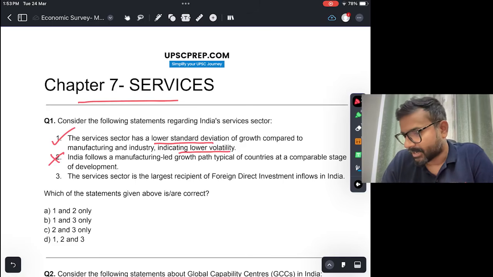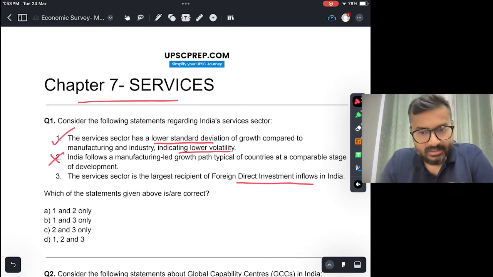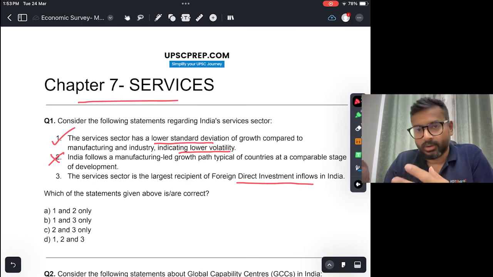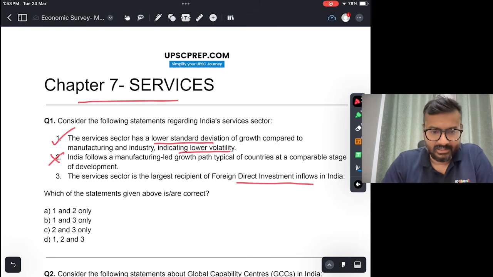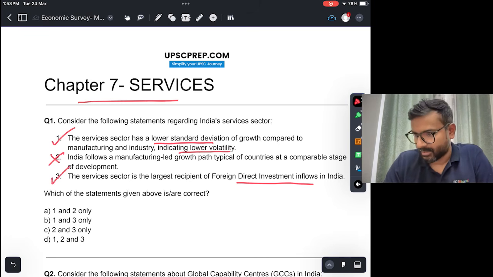The services sector is the largest recipient of FDI inflows in India. This is true. Out of all the FDI that is received by India, most of it is received by the services sector. So this is a correct statement. The right answer would be 1 and 3, B.